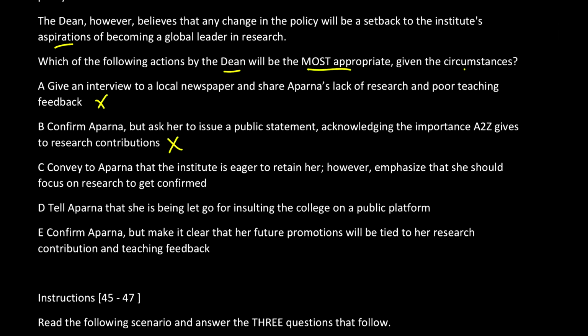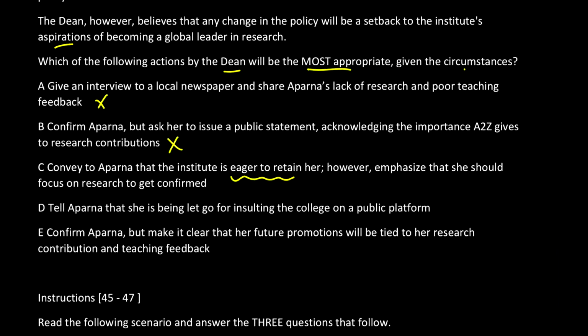Convey to Aparna that the institute is eager to retain her. Eager to retain. We want, we sincerely want to keep you. However, emphasize that she should focus on the research. So only confirm her if she is doing the same. What is happening here? The words eager to retain show that the institute wants her.